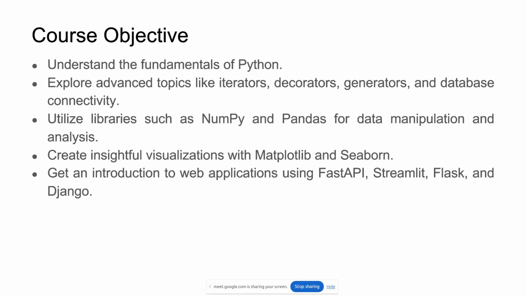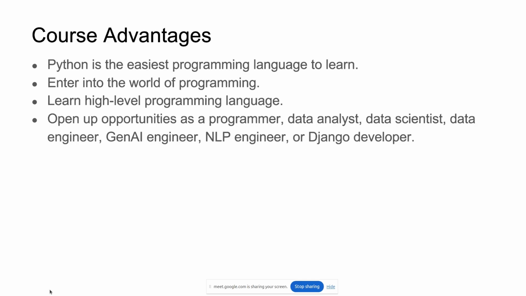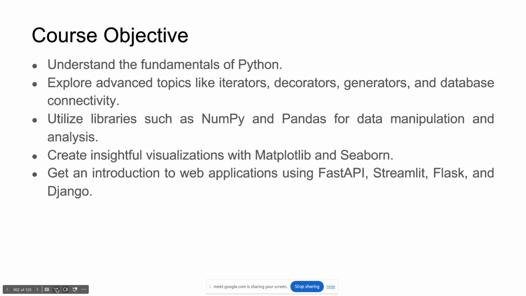Great. So as I told you, in this course our objective is very clear, right? We understand the Python fundamentals, all those that I explained, then advanced Python topics: iterator, decorator, generator and connectivity, then NumPy, pandas, then matplotlib, Seaborn, then FastAPI, Streamlit, Flask, or maybe an introduction to Django, right? These 4 or 5 things we have in our hand.